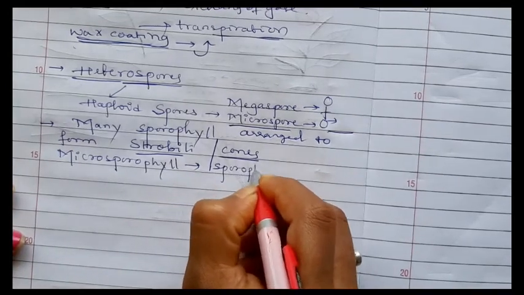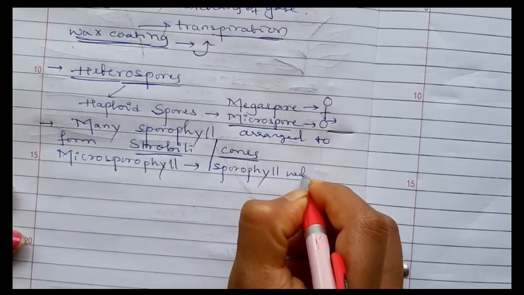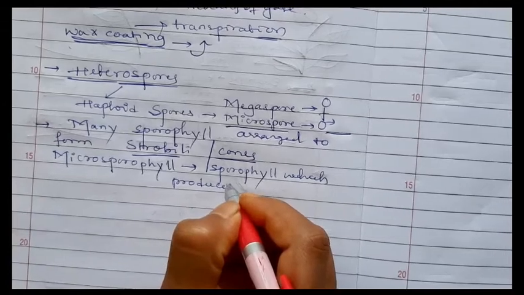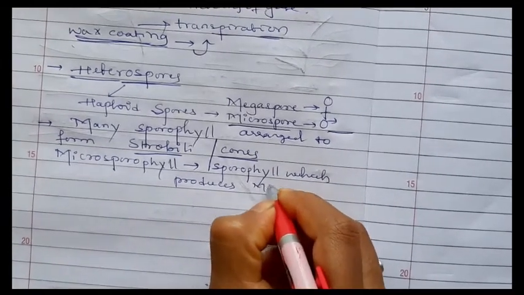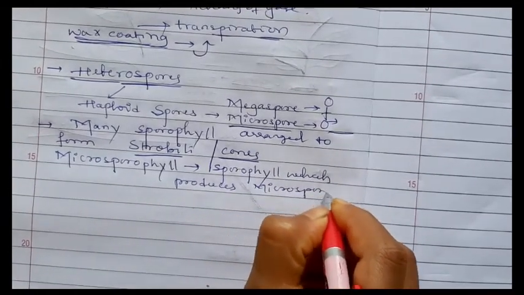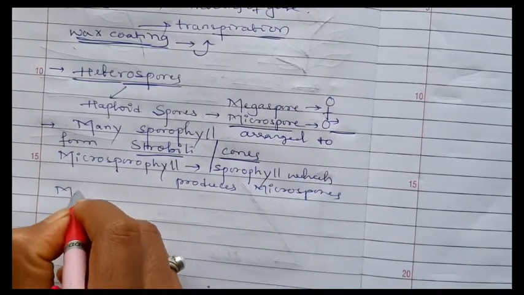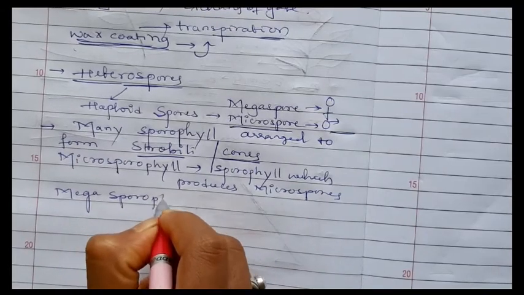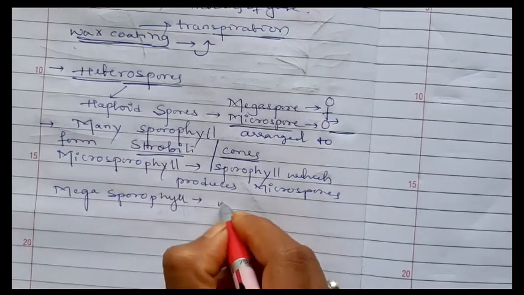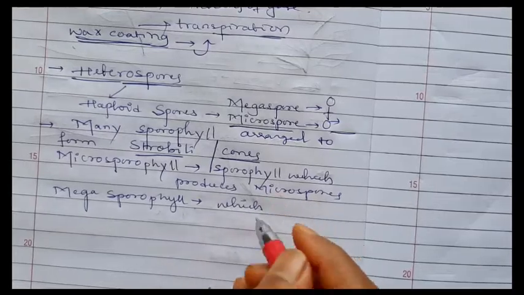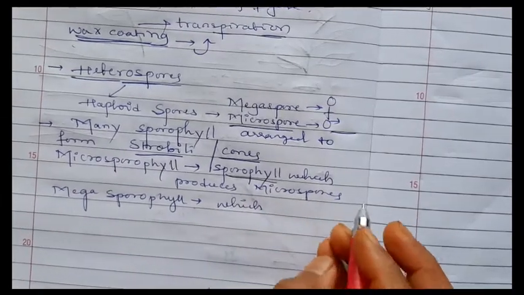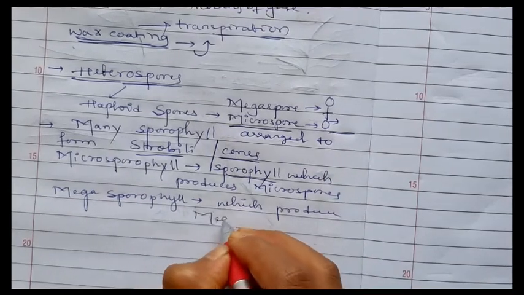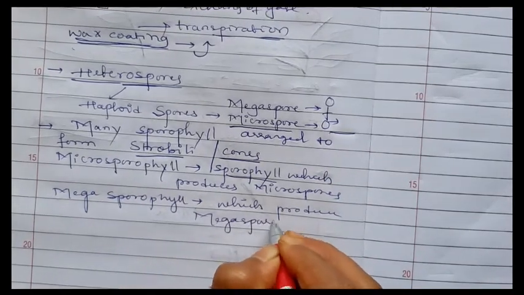Okay, megasporophyll means sporophyll which produces megaspores, that are the female spores.